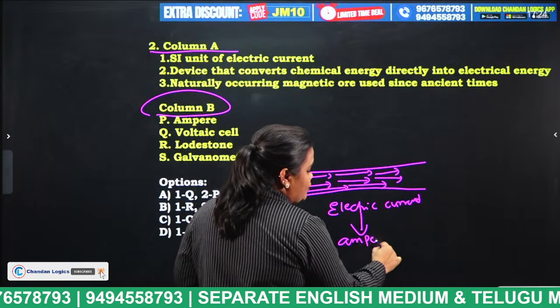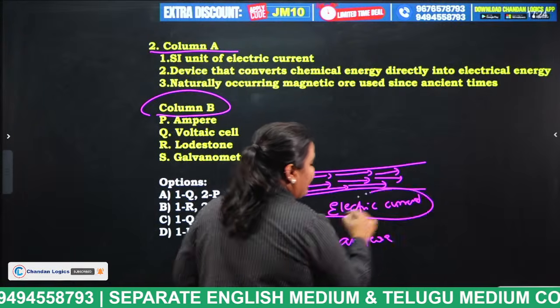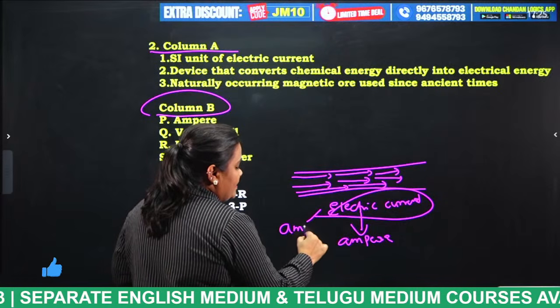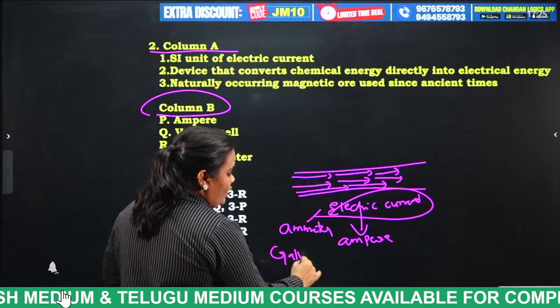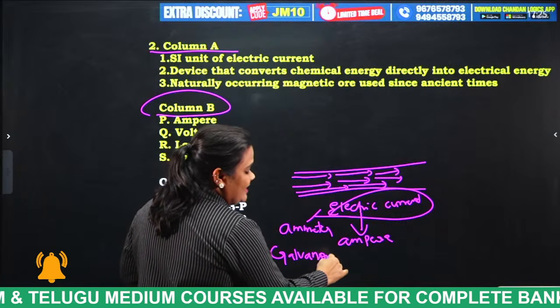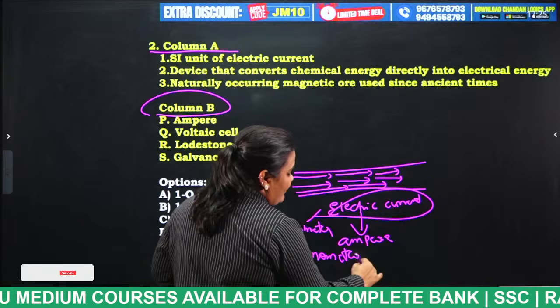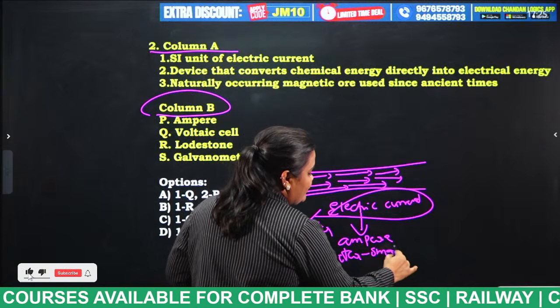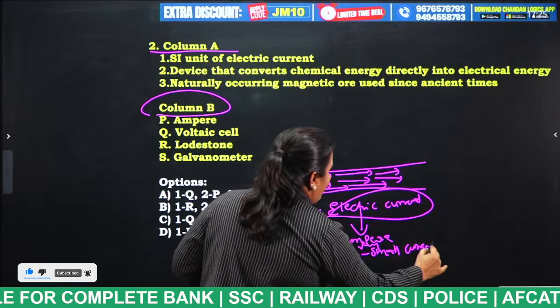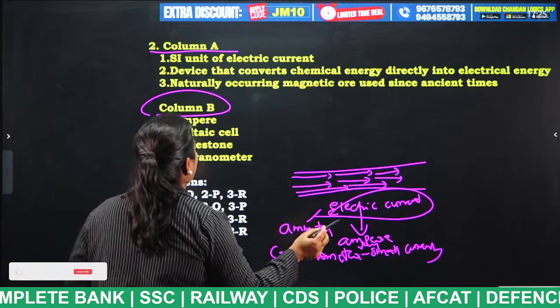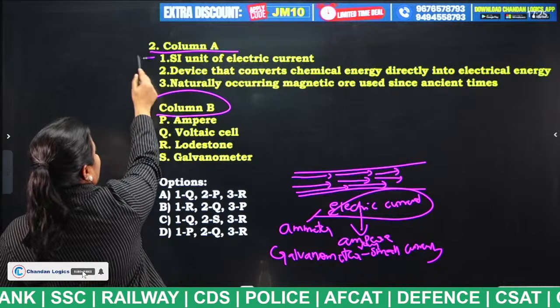The instrument which is used to measure this electric current is the ammeter. There is also a galvanometer, students. A galvanometer is an instrument which is used to measure very small currents. Very, very important. So what is the answer, students? SI unit of electric current is P.